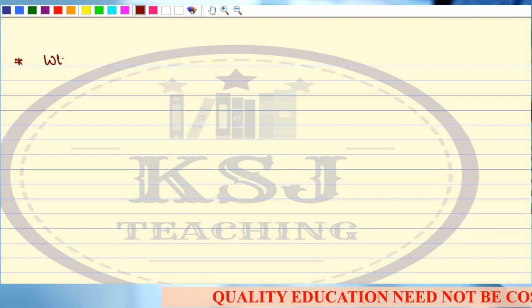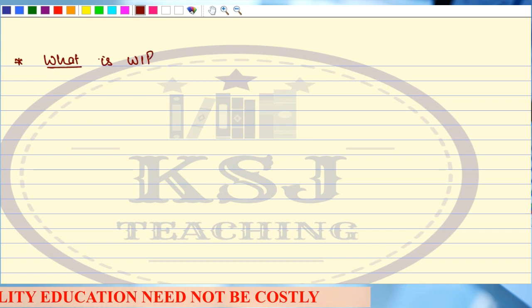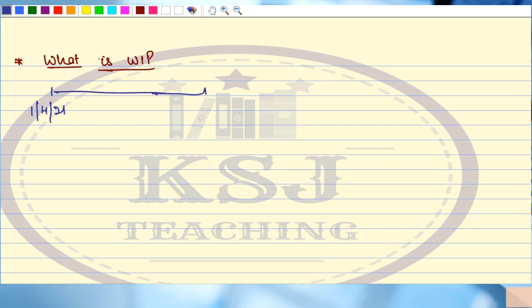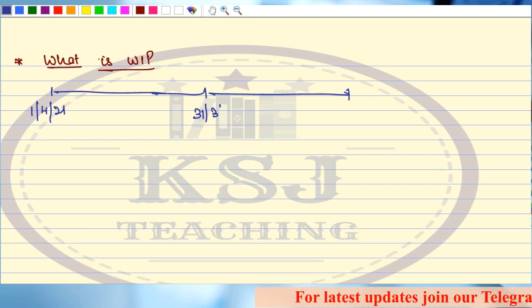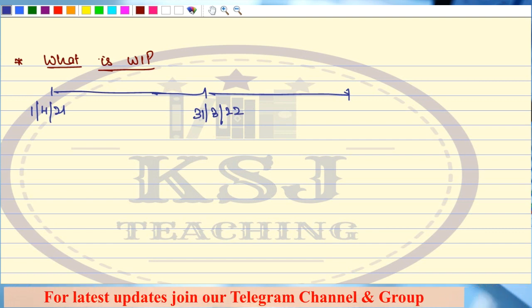So first, what is WIP? Let's say our contract started on 1st of April 21. It is a contract for 2 years: the first year ends on 31st of March 22, and the second year on 31st of March 23. Obviously, we are going to prepare our books for the financial year.